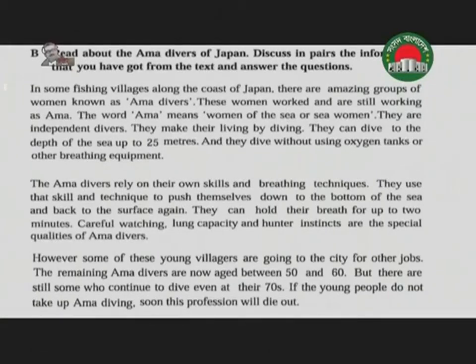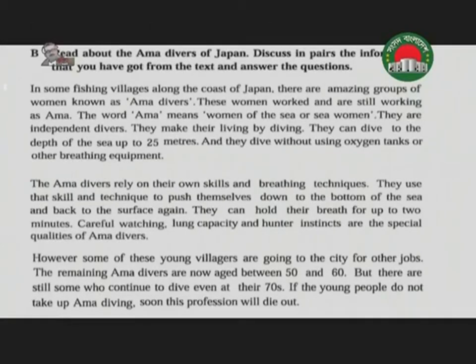They are working willingly. So, say they are independent divers. They make their living by diving. They can dive to the depth of the sea up to 25 meters, and they dive without using oxygen tanks or other breathing equipment. It is very dangerous for them. Without equipment, they are going underwater, and it is 25 meters deep. They are going under this water.